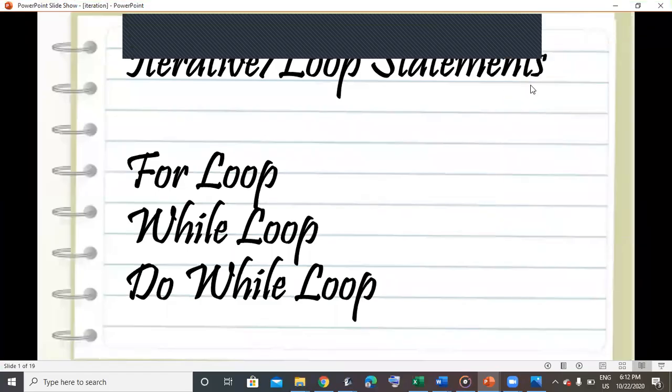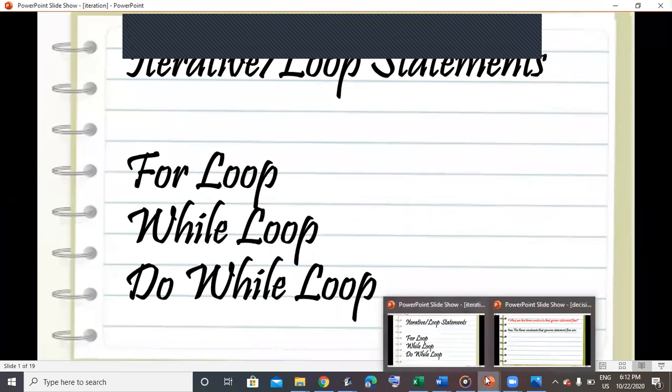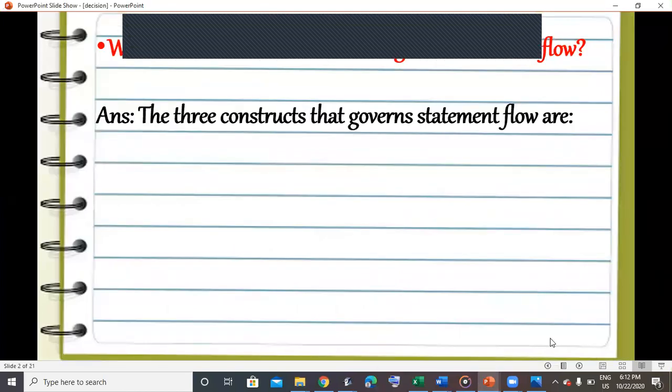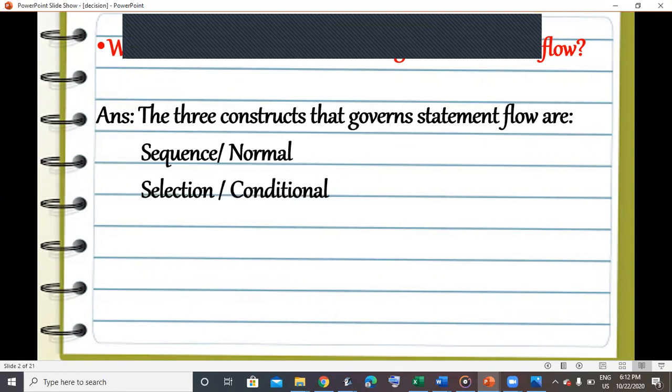Hello students, the topic about which we are going to learn in this video is iterative or loop statement. But before that, let us revise about the different constructs that govern the statement flow. Now we have three constructs. The sequence or normal flow is the linear method where it goes in a sequential way. The statements are executed one after the other.